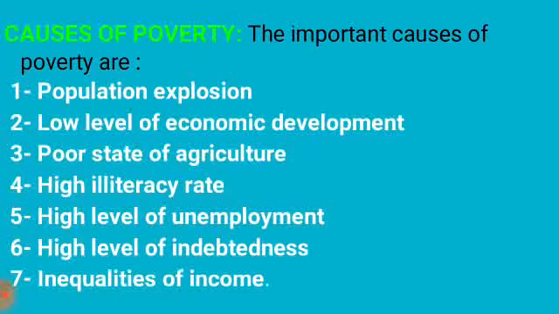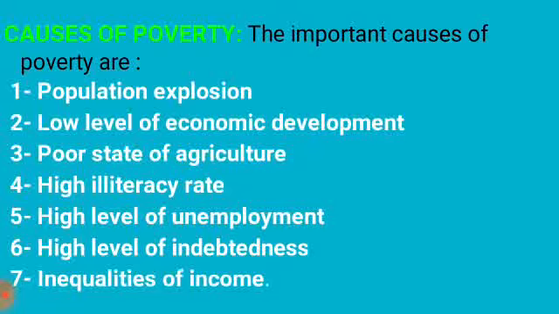Third, poor state of agriculture. Agriculture in India has continued to be backward due to the use of primitive methods of production and fragmented small land holdings. As a result, labor and land productivity continue to be low in India. Consequently, most of the farmers live in a state of poverty.